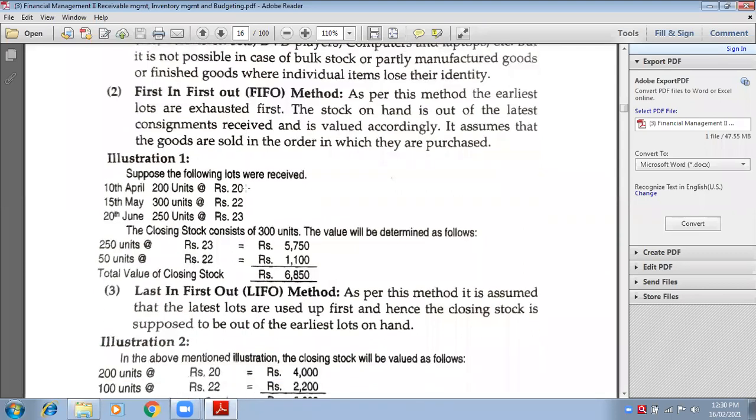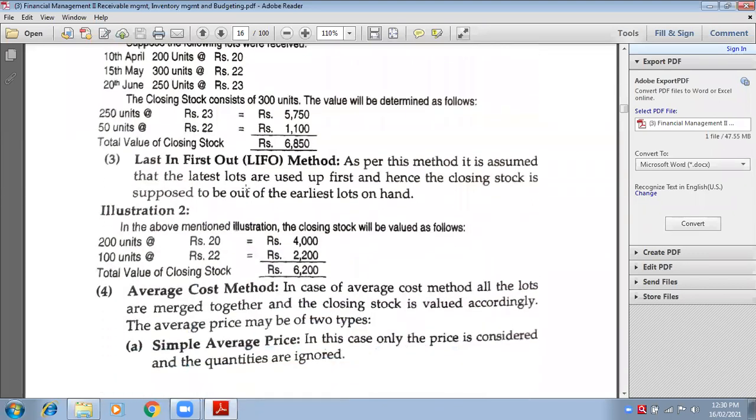Now next method is LIFO. LIFO is outdated now. Nobody uses this LIFO method. Actually, in your syllabus also, LIFO has been taken out of the syllabus. So LIFO method is not there in your syllabus, but to make you understand, I will give you the example. LIFO is last in first out. Means the latest stock that has been produced has to be sold first. The latest means the last stock. Latest lots are used up first, and then the closing stock is supposed to be out of the earliest lots on hand.